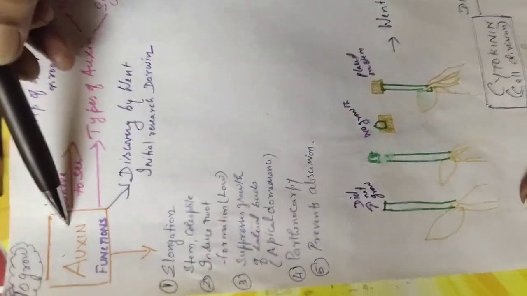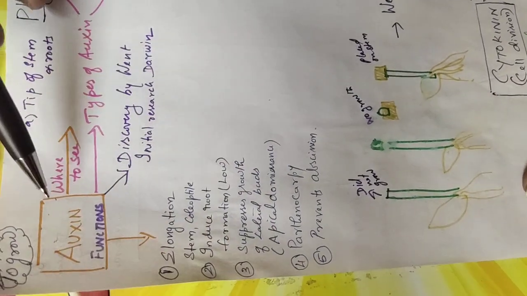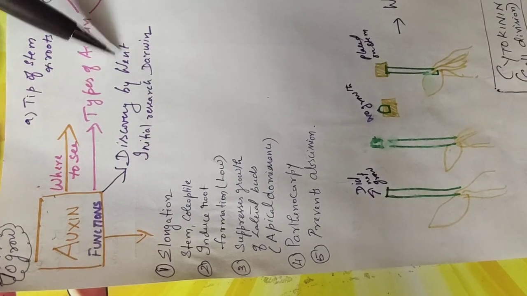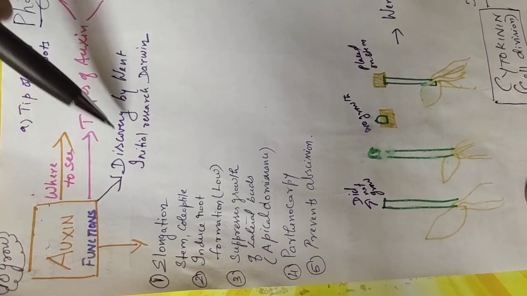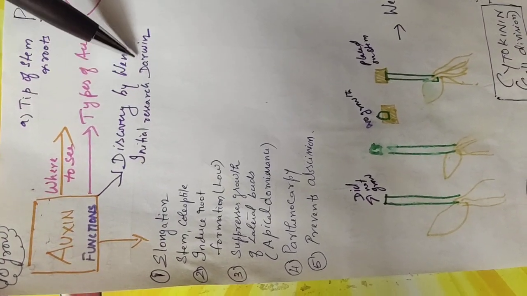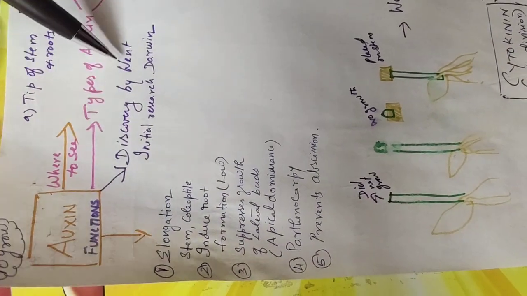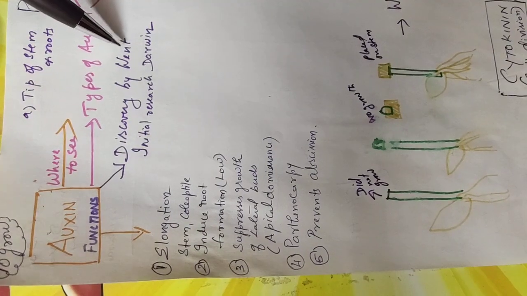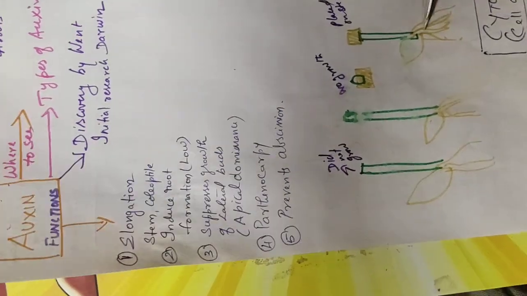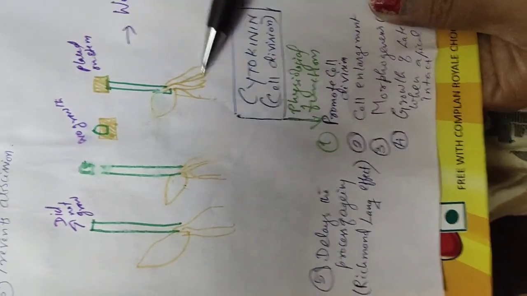Auxin is a hormone which was discovered by Went. The initial discovery and research was done by Darwin, but later on the discovery was made by Went in the Zea mays coleoptile. And this is his experiment.